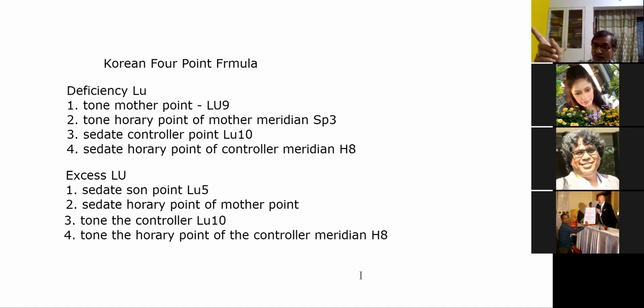And because you are touching SI5, now SI5 is very much connected to H8. If SI5 is tonified, H8 will have to provide to SI5. Who will provide the chi at SI5? Which point? The H8. The fire point will provide the chi to SI5. So it will be automatic, that is the horary point.